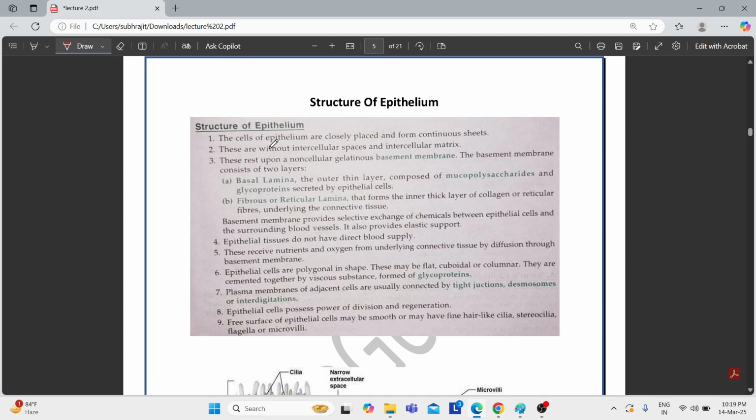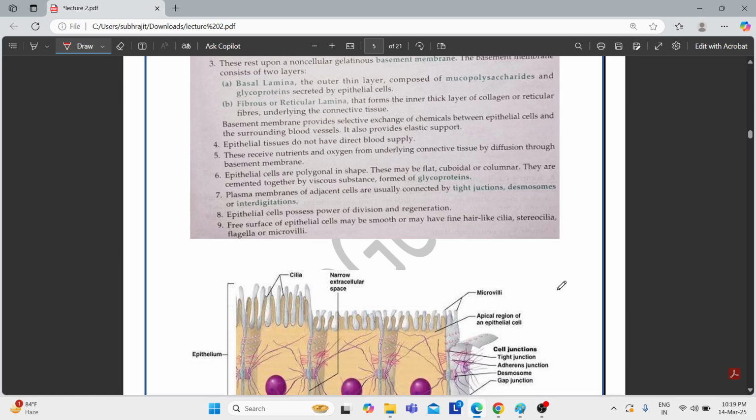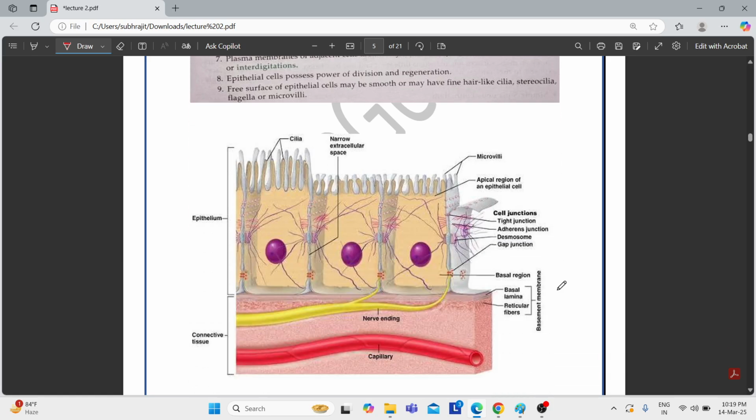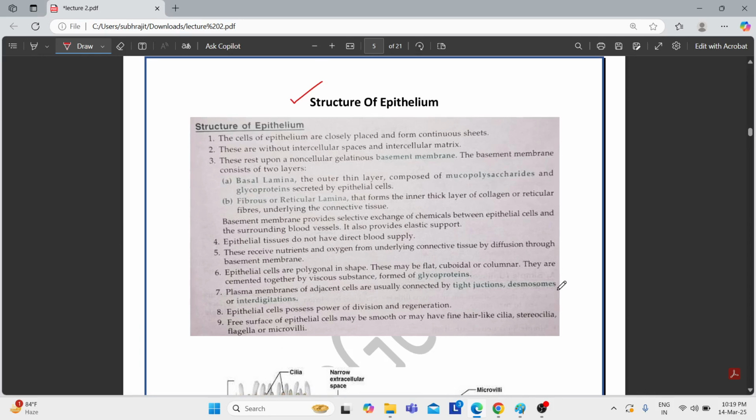Now let's come to a very important part, that is the structure of the epithelium. We will study each and every point one by one and try to see it in the diagram. Now let's see what the first point says. The first point says the cells of the epithelium are very closely placed and form continuous sheets.